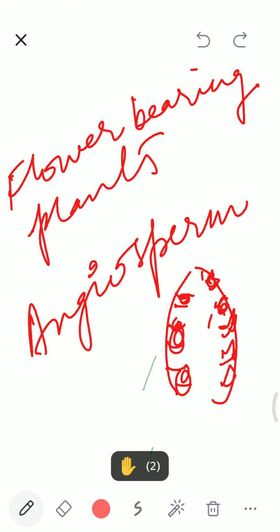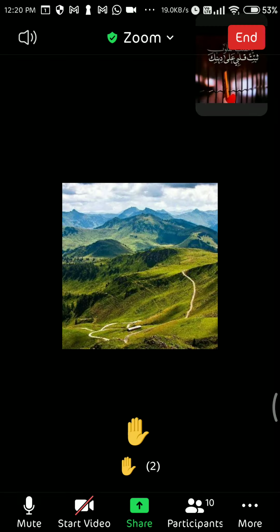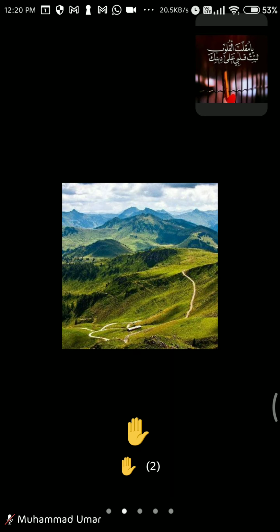Ma'am, the cone bearing plants, are they used for beauty? What happened? Ma'am, the cone bearing plants, I think they are used only to maintain beauty. Write in the chat box. It's not clear. What are you asking?